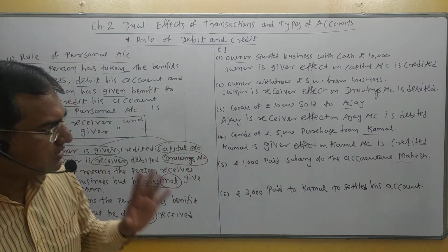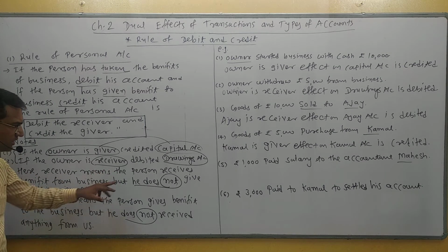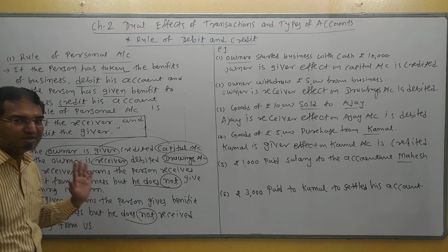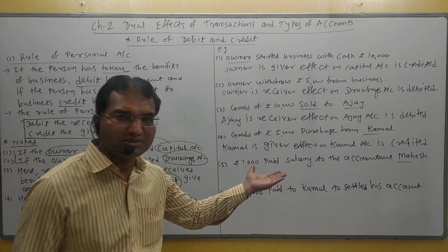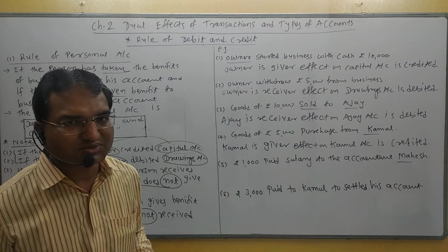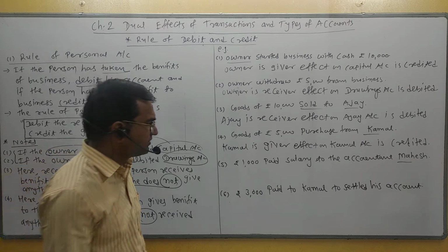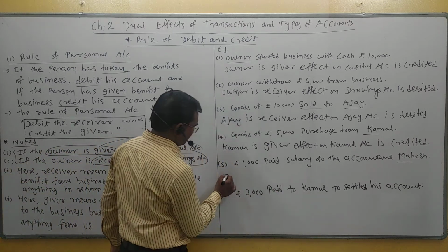So be careful here. Receiver means the person who receives a benefit from the business but does not give anything in return. Here Mahesh gives services to the business. So Mahesh's account is not affected. Which account is affected? Very simple. The salary account is affected.